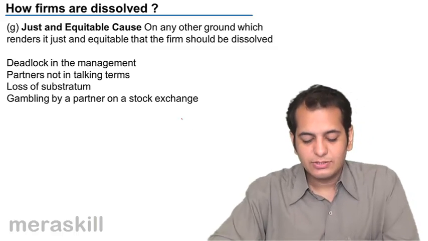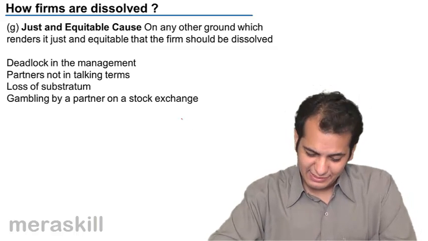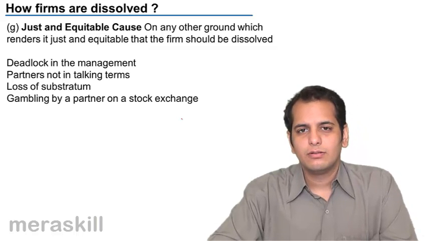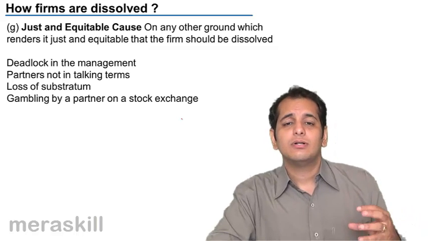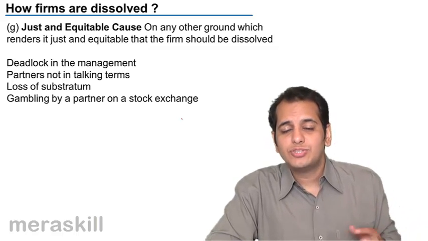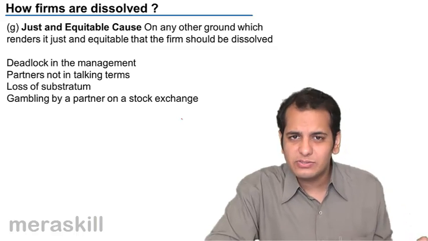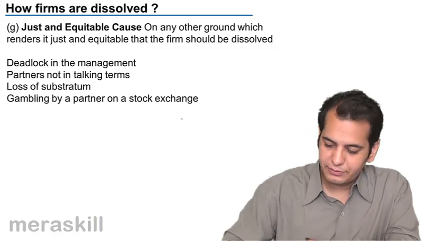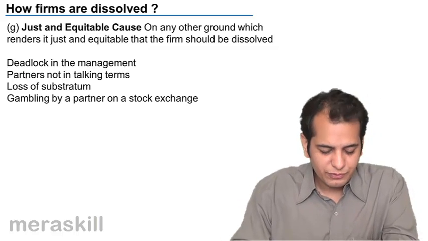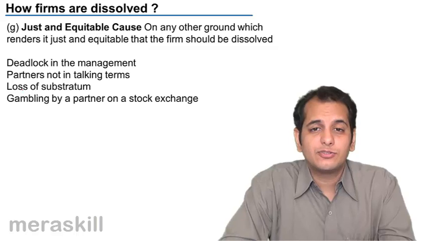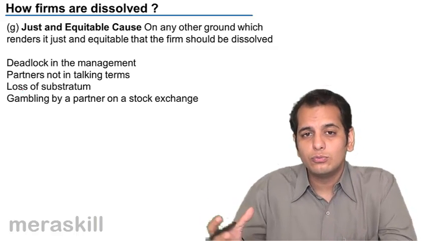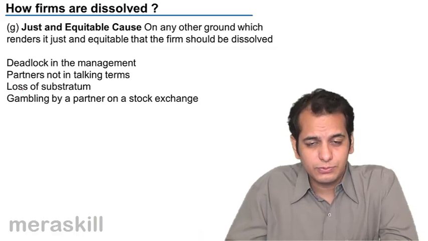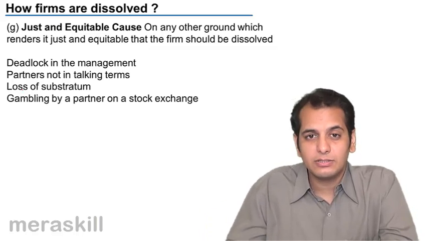And finally, just and equitable cause. As I said, this is a residual clause. So any other reason which the court may find just and equitable, it may find reasonable to dissolve the firm, it will be accepted. Some examples of it are given as deadlock between the management. There are two groups that have come up between the partners.